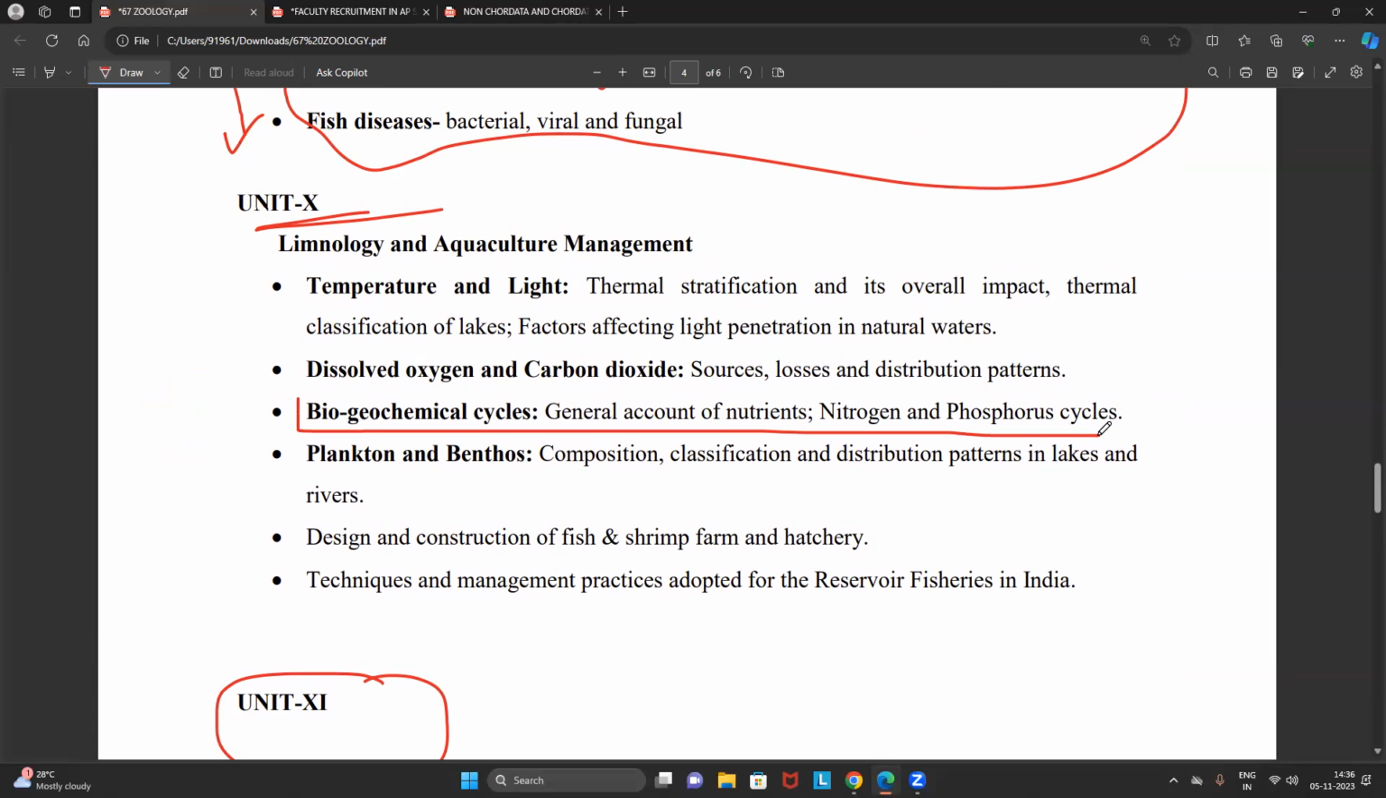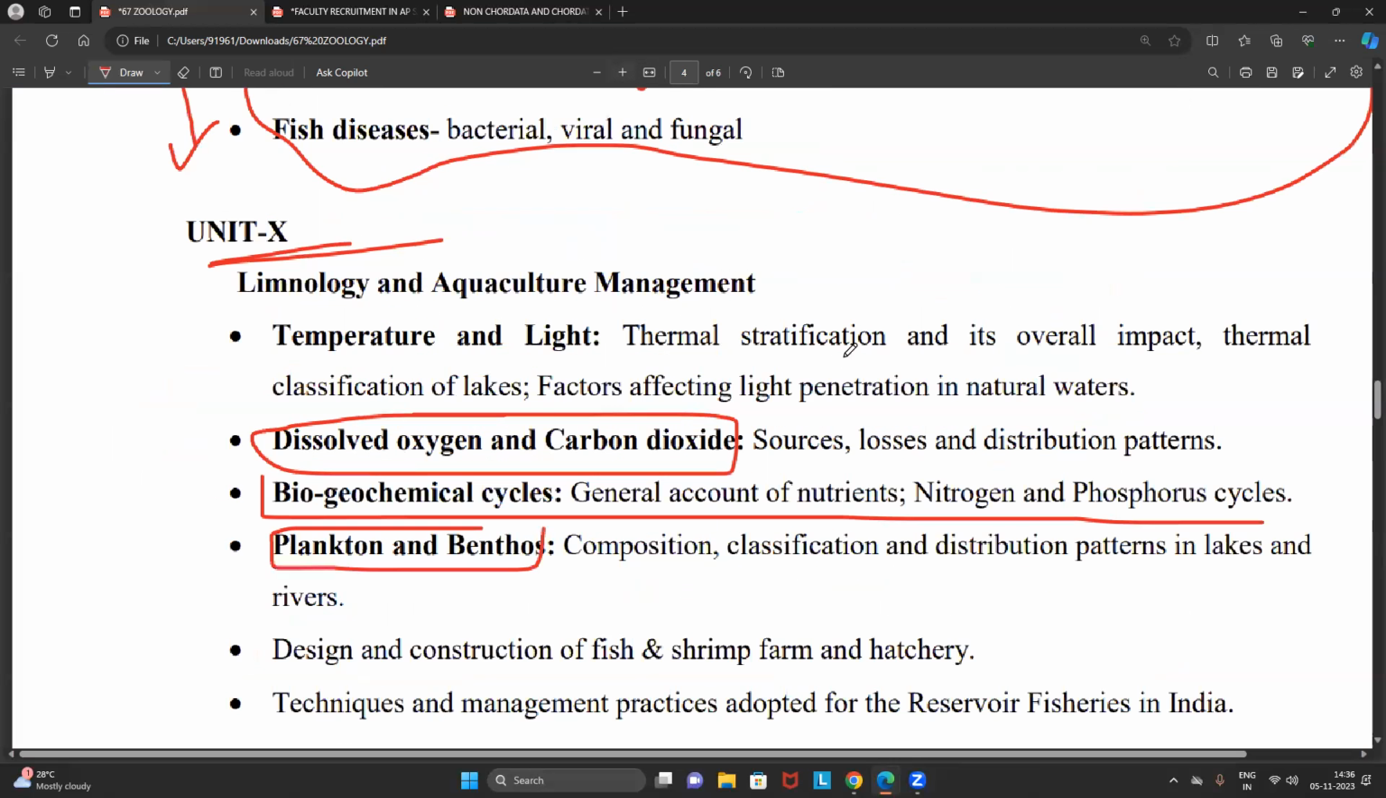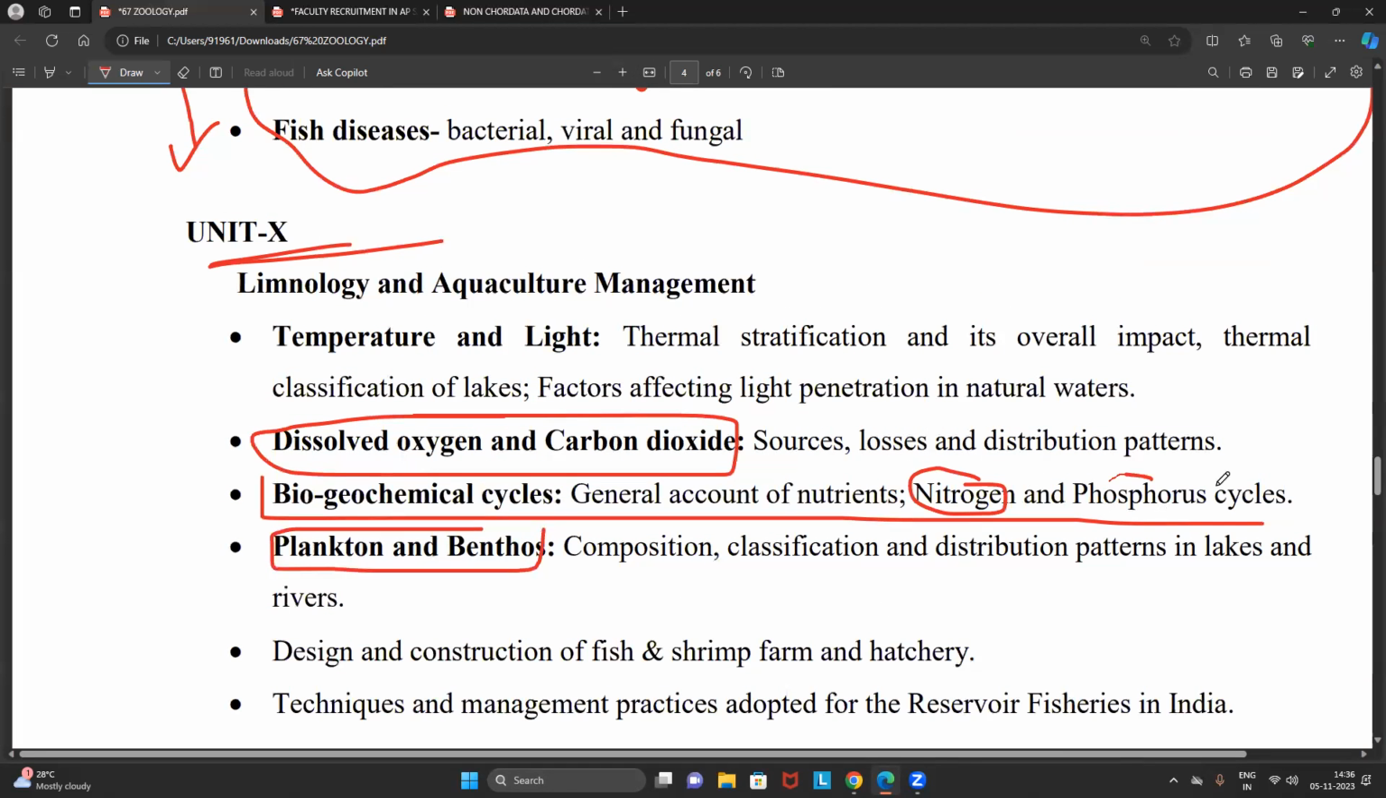Right. Now, when it comes to limnology and aquaculture, I encourage all the students to focus majorly on the biogeochemical cycle, plankton and benthos, and DO and carbon dioxide levels. These 3 are most important and very easy. In the biogeochemical cycle also, they specifically mentioned nitrogen and phosphorus only. Right. And we will focus on how the DO value can be calculated, and the distribution patterns of carbon dioxide, what their sources are, everything we can study, especially these 3 subunits.